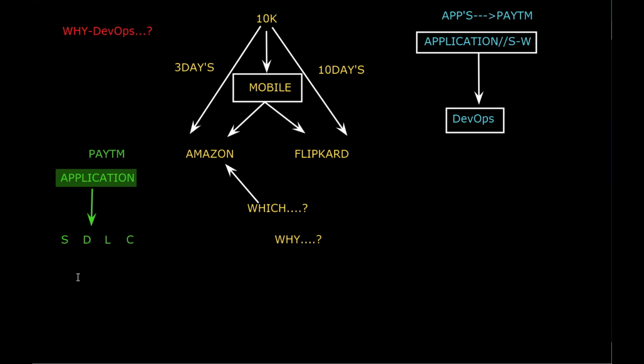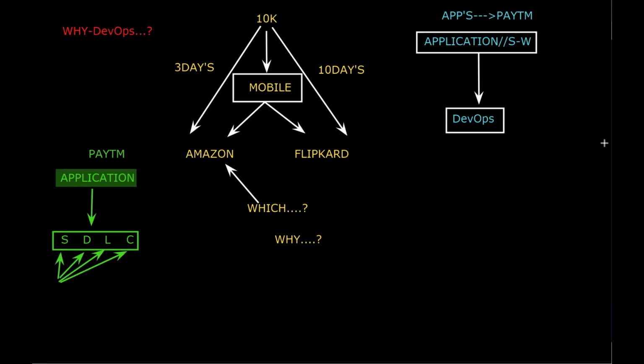I need to follow a life cycle called SDLC, nothing but the software development life cycle.